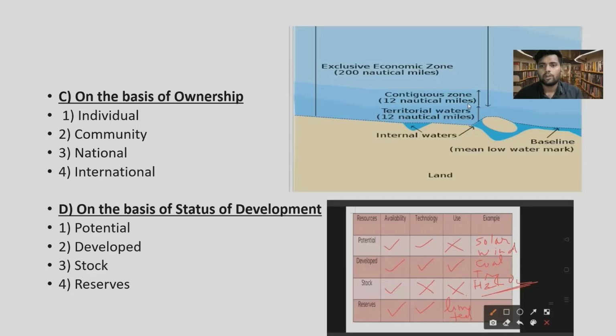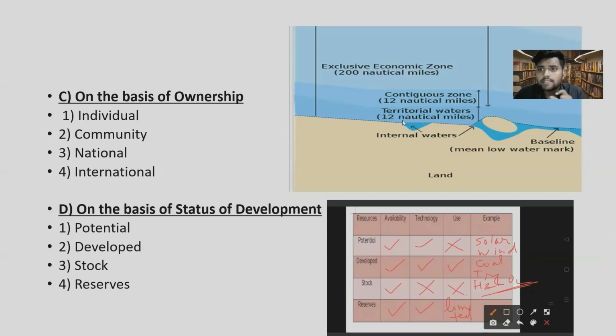Talking about territorial waters. These are the areas of the seas and oceans which are a few nautical miles away from the territorial land or coastal region of a particular country. The area of seas and oceans where a country has the ownership of resources of seas and oceans are territorial waters. Okay, nautical mile is a unit of measurement of seas and oceans.